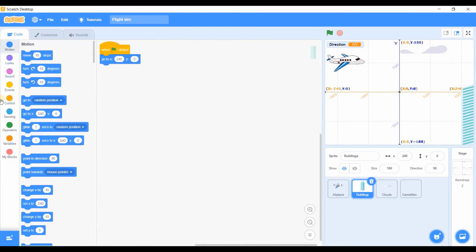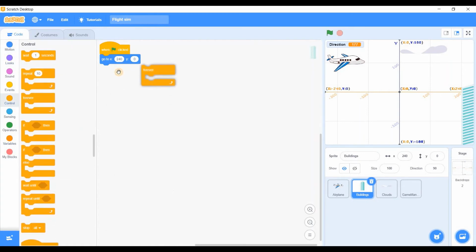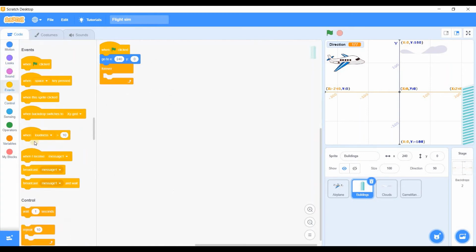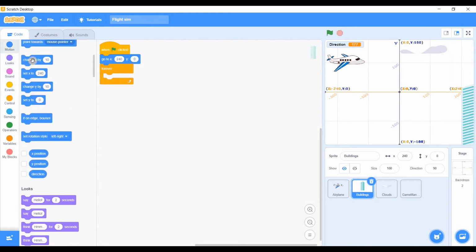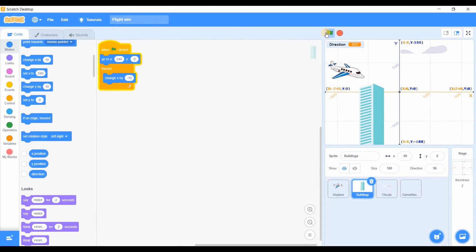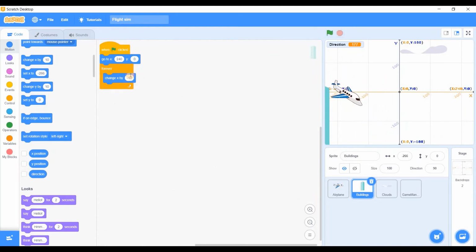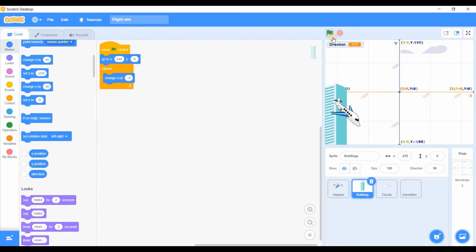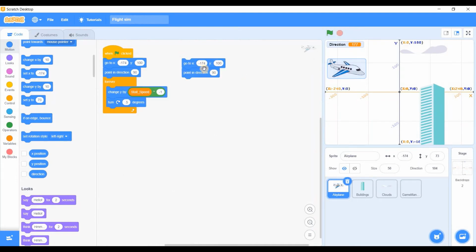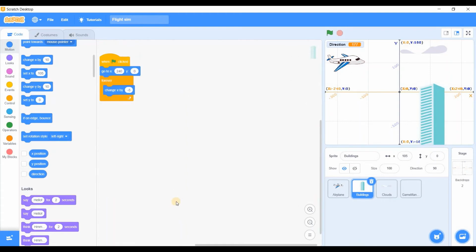So next what we will do is forever, in the motion we'll go change x by -10. That's too fast. -5. Yeah, that's good. So as you would have guessed by now, this game is like Flappy Bird.